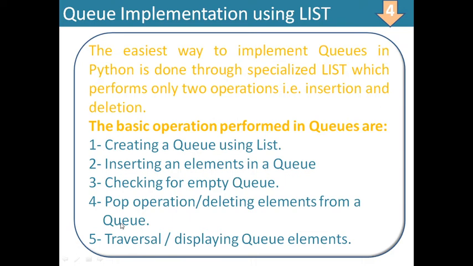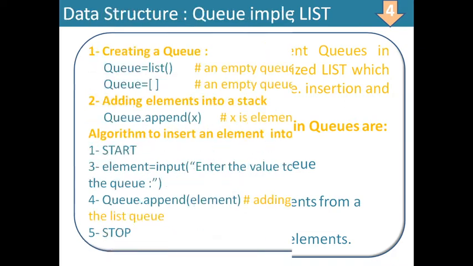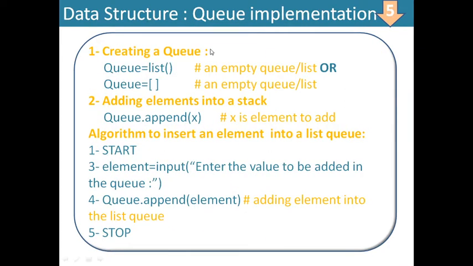So ultimately you can check out what has been deleted, what has been inserted currently, the current situation of the queue. All the elements can be traversed. Traversal or displaying queue elements can be done at the end as and when required. In the meantime, you can do searching also if it is required, linear searching. Now these steps, what are the syntax and what is the logic, what is the algorithm for insertion and deletion and creation. So creating a queue will be done the same way as you have done creation of stacks using list.